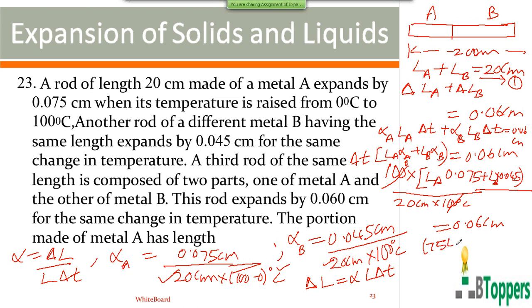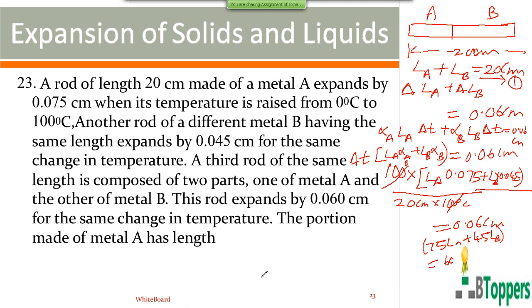You can write 75 into LA plus 45 into LB is equal to 0.06 into 1000, 60 into 20 centimeter. So on the left hand side here, you can take 15 common. 15 into 5 LA plus 3 LB is equal to 60 into 20 centimeters.